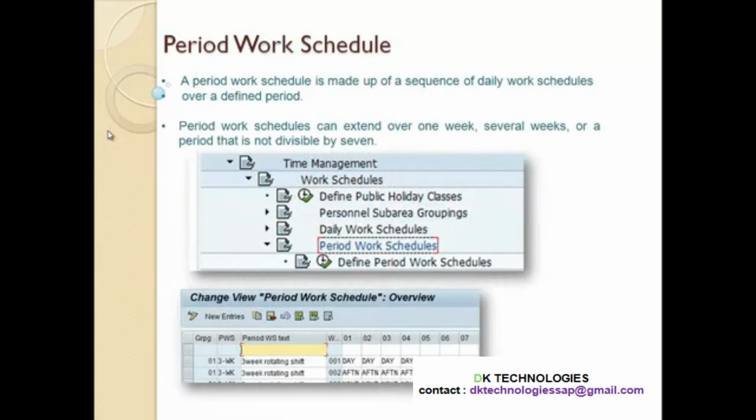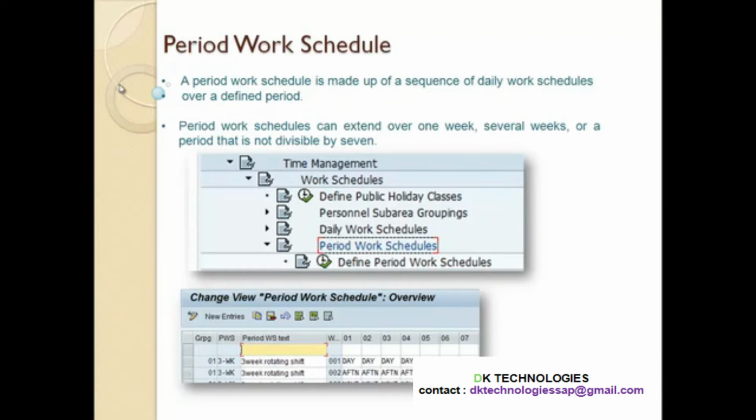Now, what is period work schedule? Period work schedule is made up of a sequence of daily work schedules over a defined period. So period work schedules can extend over 1 week, several weeks, or a period that is not divisible by 7. So it could be any defined period. So what is period work schedule? It is a sequence of daily work schedule. So this was daily work schedule and period work schedule.